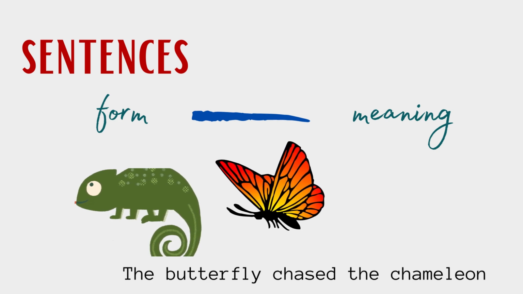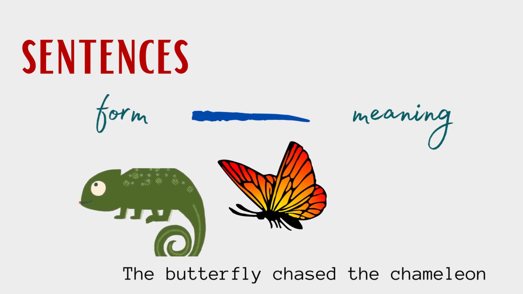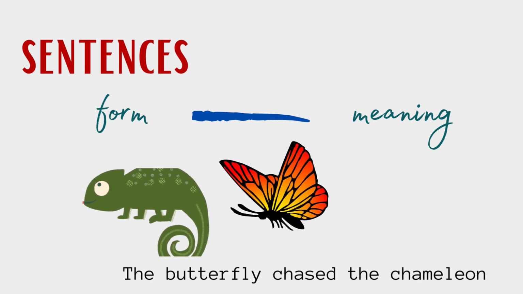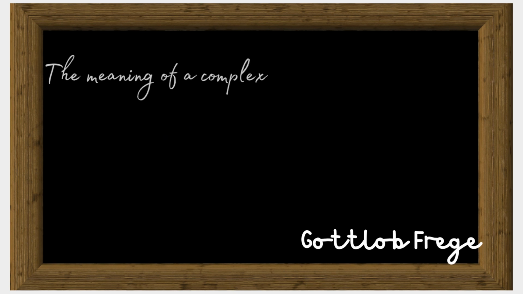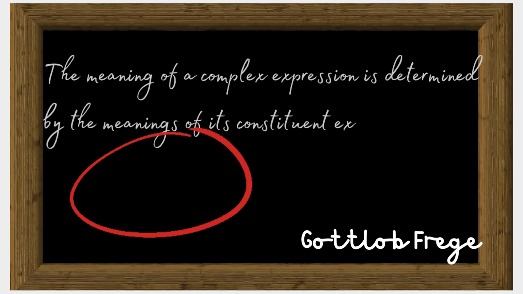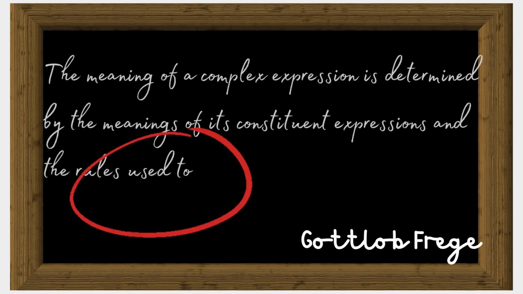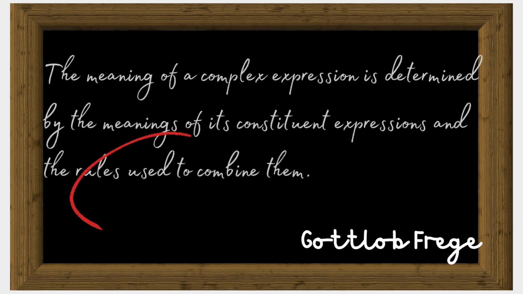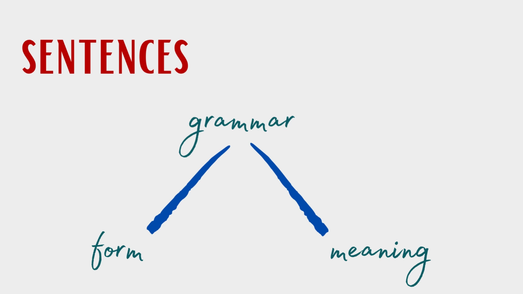There are aspects of meaning that depend on the composition and not on the words that are used, like who is the chaser and who's being chased. And this is what Frege said in his principle of compositionality. It's not just the ingredients, but also the rules of composition. So, in sentences, the relation between form and meaning is mediated by grammar. And again, the relation between form and meaning is mediated and not direct.